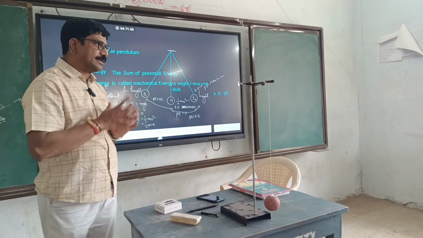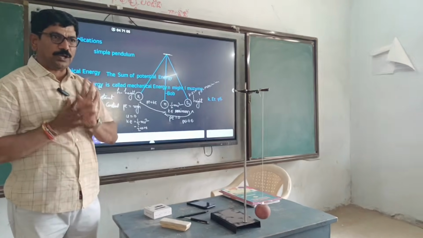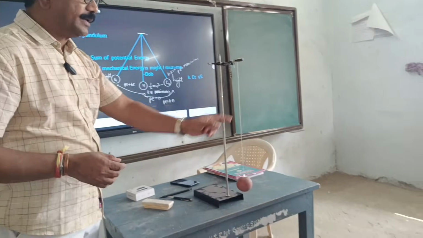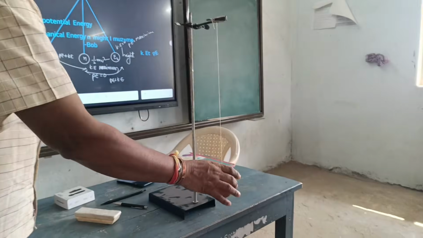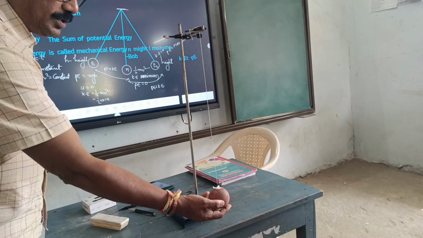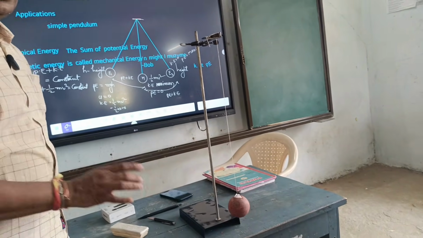Here is the best example, the best application of the law of conservation of energy, which is nothing but the pendulum, the simple pendulum. This is known as a simple pendulum. See, this is the bob. Now the bob is at rest, the pendulum is at rest. This is the rest position, it is the mean position.